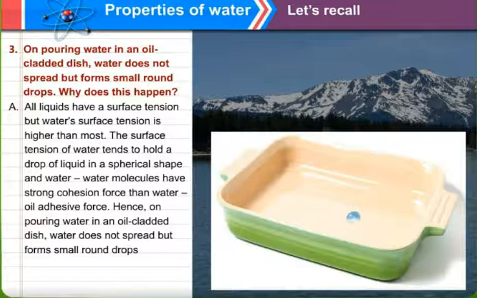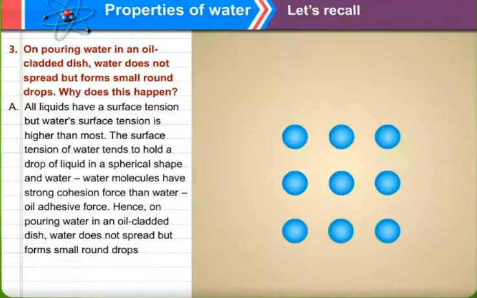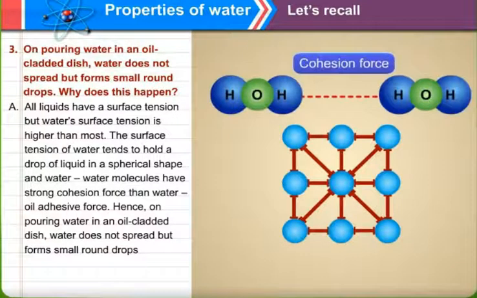It shows that water has an exceptional rule. The surface tension of water tends to hold a drop of liquid in a spherical shape. Water molecules have a stronger cohesive force than the water-oil adhesive force. Now there are two types of forces that we are going to study.